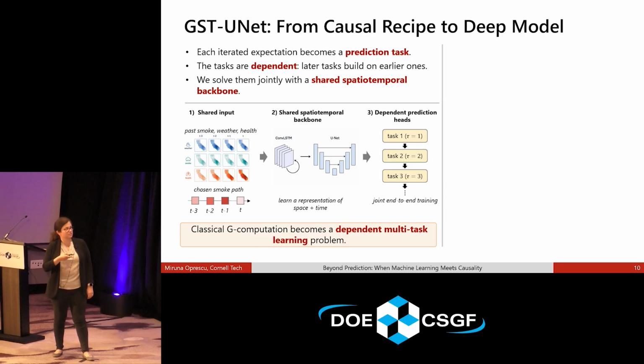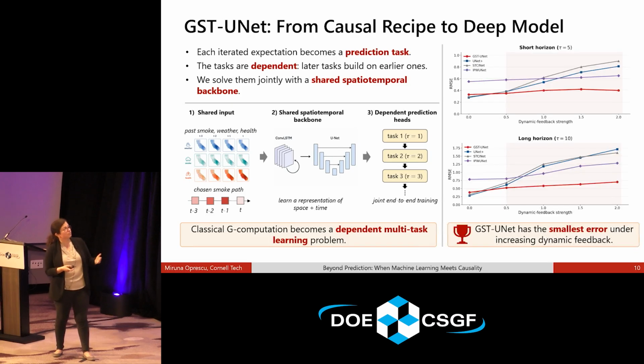So by starting from this predictive spatiotemporal model and adding these tasks that represent those iterative expectations in order to make it causal. And the solution here, we call our model GSUNet because it's G computation, spatiotemporal, UNet, whatever. We were not very creative here.